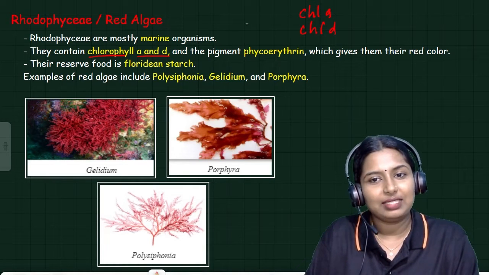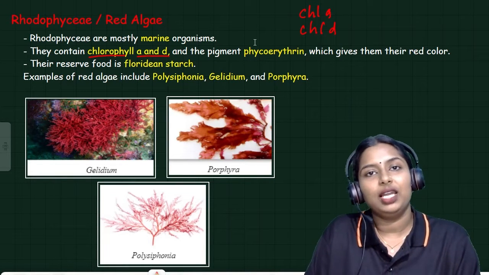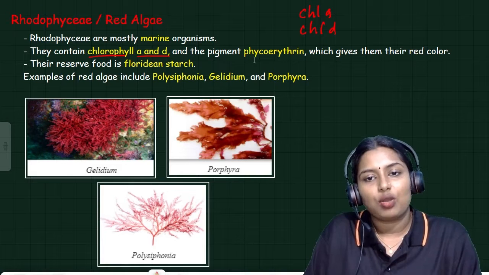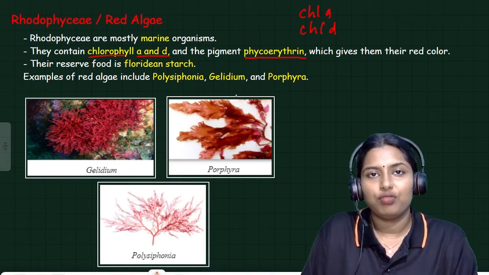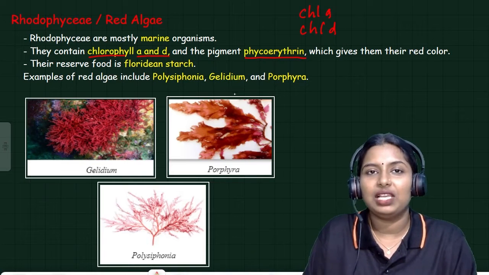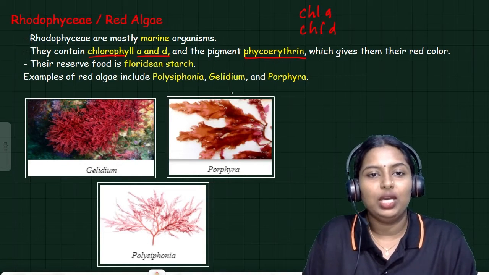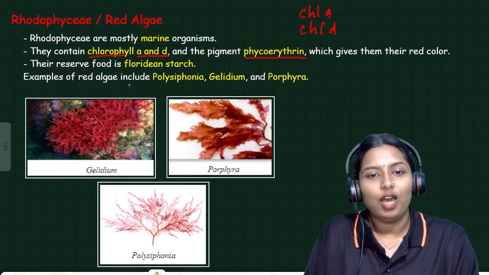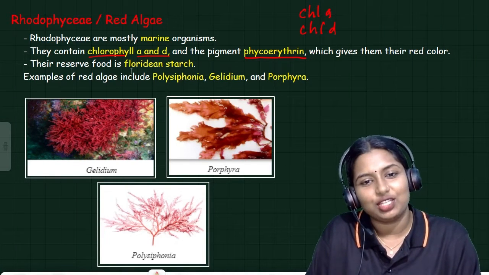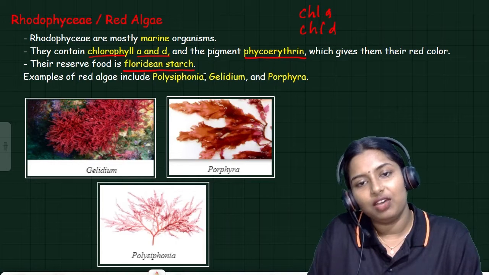And one more pigment is there which gives the red color to this algae. That is called phycoerythrin. What is the name of that pigment? Phycoerythrin. So phycoerythrin is the pigment which gives the red color to the red algae. Clear? And their reserve food material is Floridean starch.